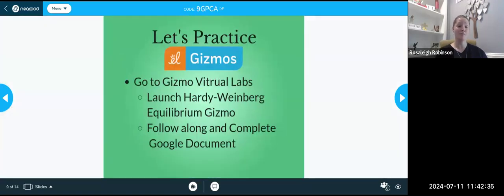All right, let's dive a little bit deeper into our Hardy-Weinberg with our Gizmos. Every Gwinnett County teacher and student has access to Gizmos Virtual Labs. So go ahead and click Launch on your Gizmos, and let's go to the Hardy-Weinberg Equilibrium Gizmo. I'm also going to attach a Google document that will allow you to follow along on the Gizmo. If you click out of our chat, you'll see our Google document that I would like you to follow along with the chat. So go ahead and click into that as well.